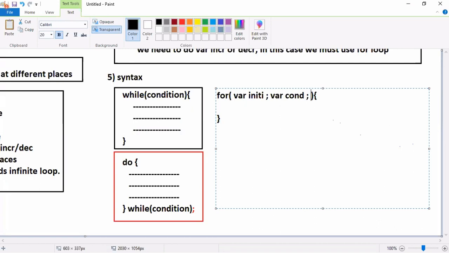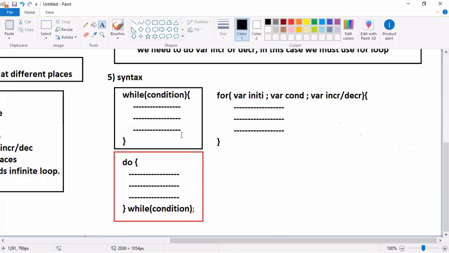Then semicolon. You only do the variable increment and decrement according to your logic. Then now write the statements here.